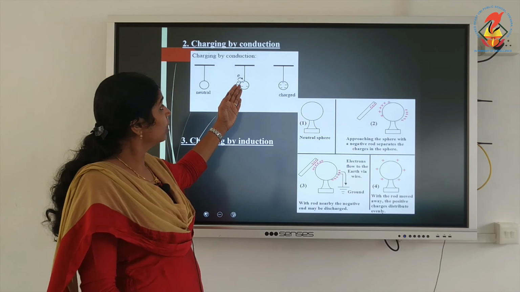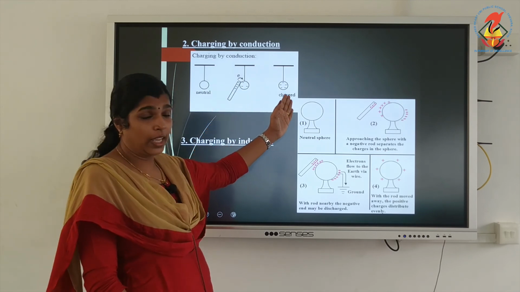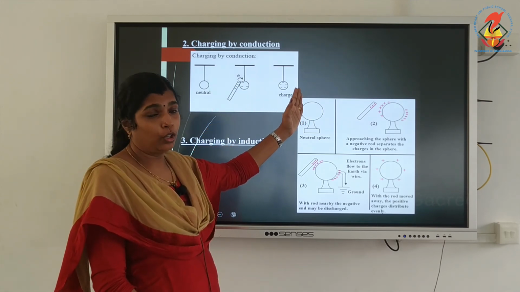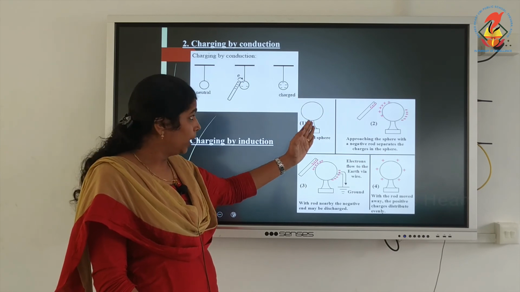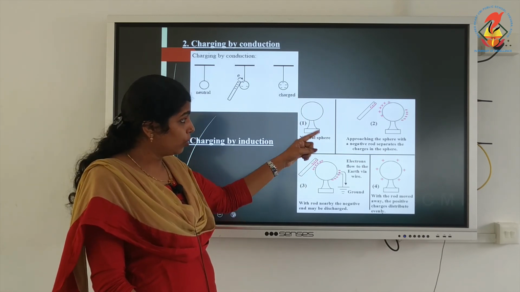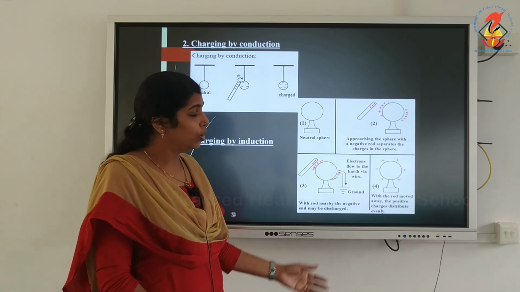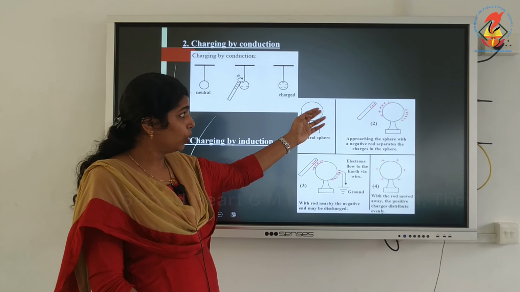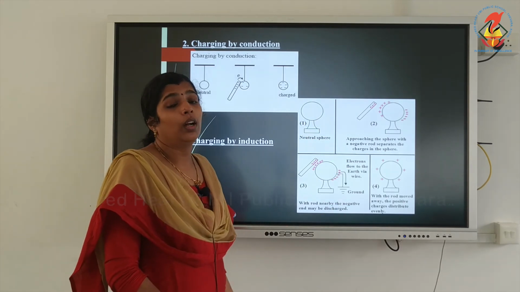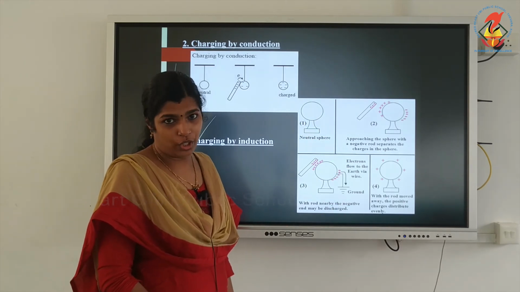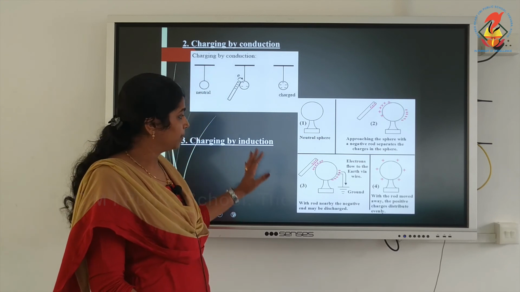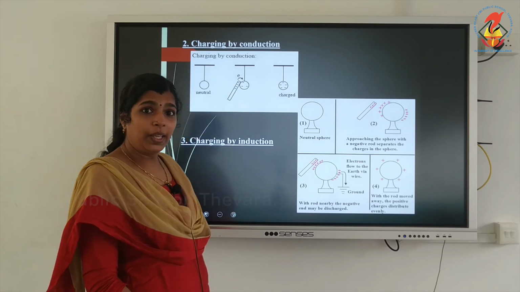By conduction, we induce the same kind of charge on another object. In induction, we induce an oppositely charged object. If you bring a negatively charged rod, then the sphere will be positively charged. That's about charging by induction.